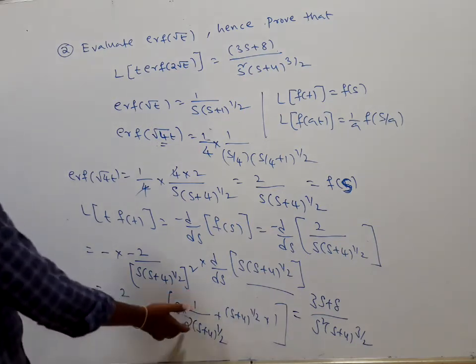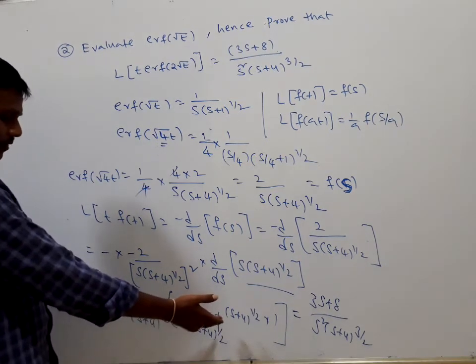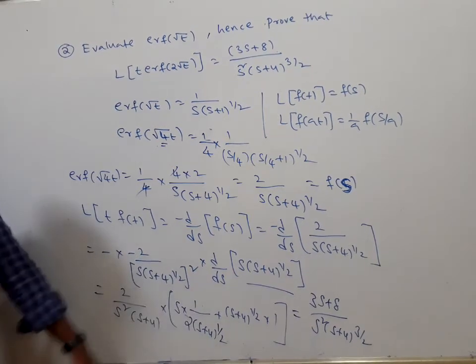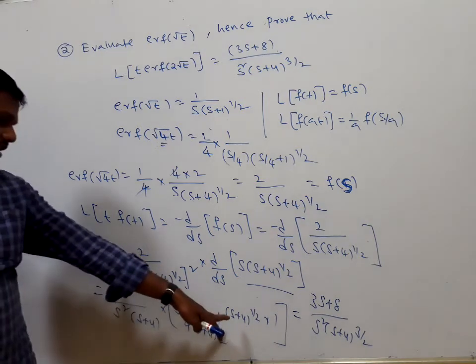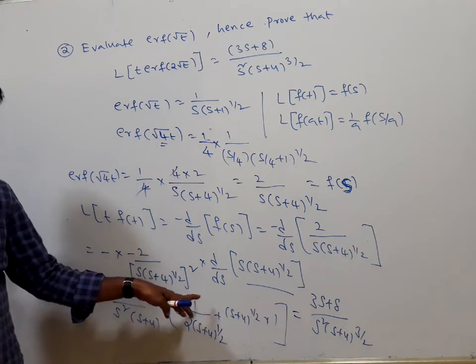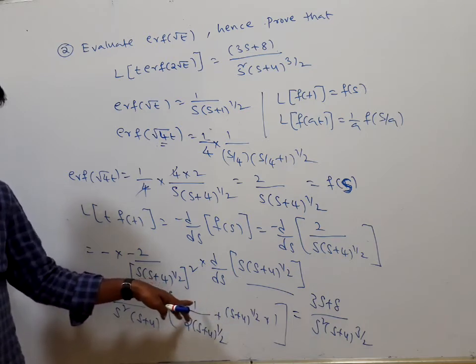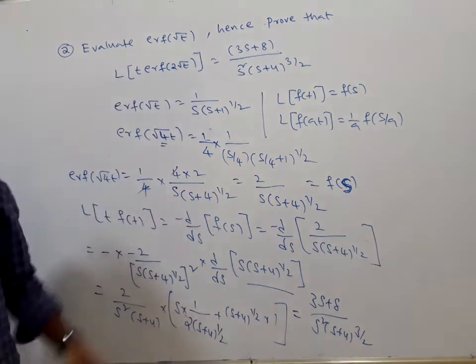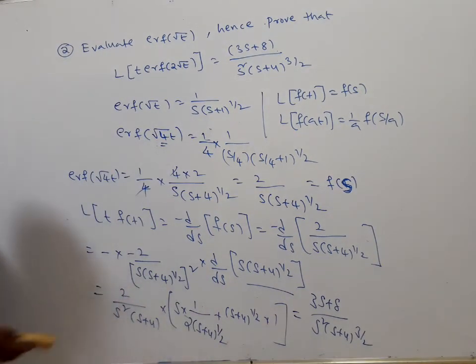Take this as the LCM here, with the terms, we have 2 into s plus 4, and here 1 s, so 2s plus 8 plus s gives 3s plus 8. This gets cancelled, and the denominator you will get. After simplifying it, you will get the answer.